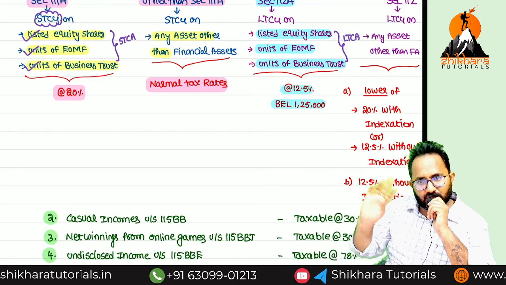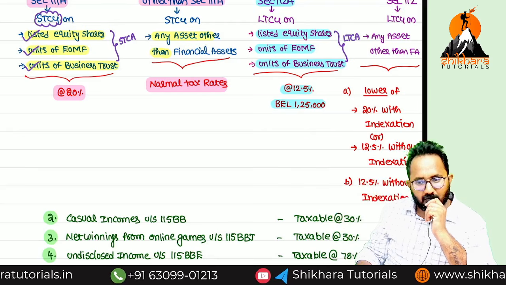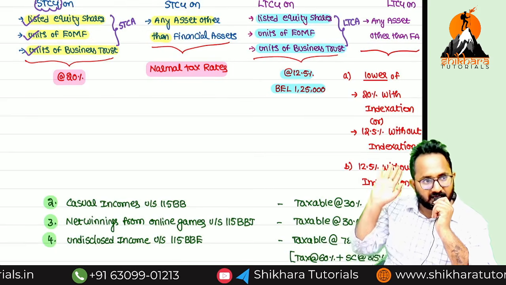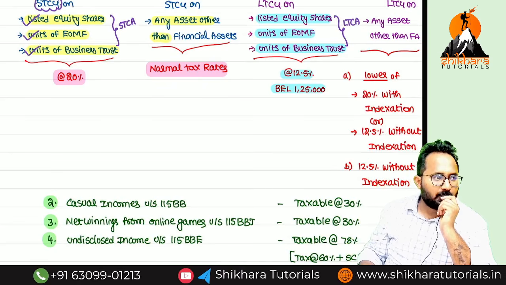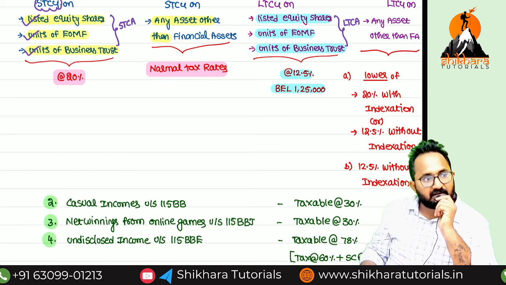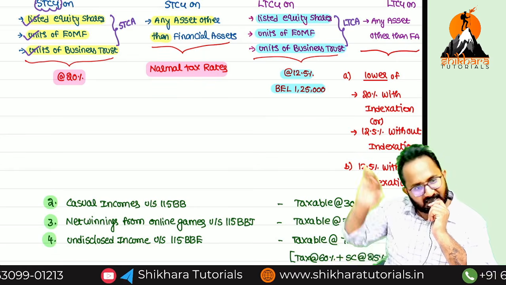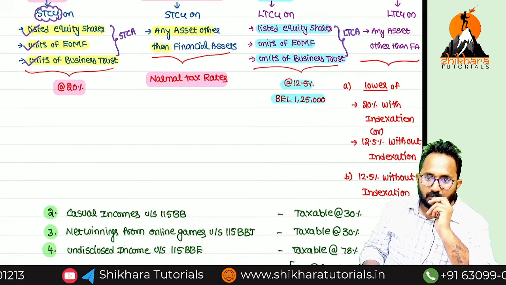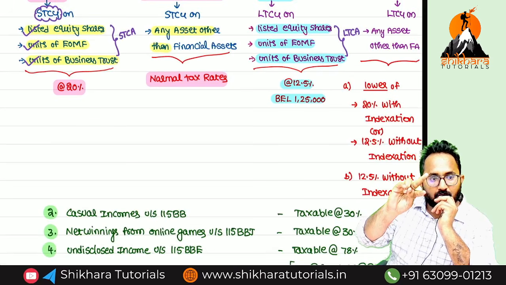You can calculate both the things, with indexation and without indexation. With indexation, what is the rate? 20%. Without indexation, 12.5. Whichever is lower. Next one, 12.5% without indexation. Sir, in which cases A we have to follow, in which cases B we have to follow, we'll discuss in the capital gain chapters. Okay. So now, long term capital gain, two sections, 112A and 112.